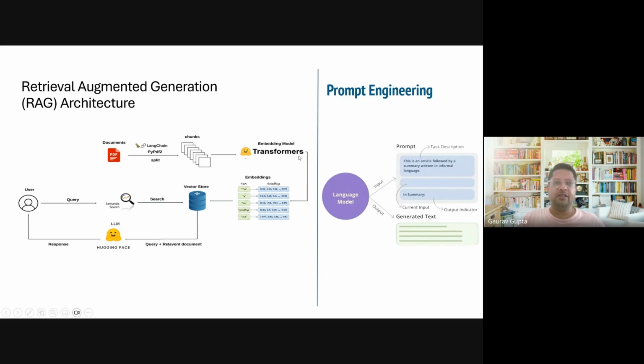Now, one important thing to notice, when we do RAG, we do not change the base model. We do it on top of it, we augment it. This is a very, very important difference. We will talk about fine tuning in some future sessions. In fine tuning, you change the model itself. Here we do not change the model. We just place it on the side of it.